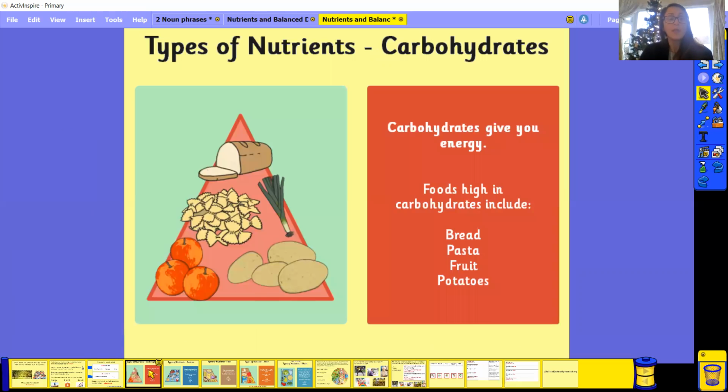So we have carbohydrates, okay? Let's say that again, carbohydrates. Brilliant. Carbohydrates give you energy, okay? Foods high in carbohydrates are foods like bread, pasta, some types of fruits, and potatoes. This is what gives you the energy to do things, okay? So if you eat a lot of carbohydrates, you have lots of energy, okay? You'll be able to do lots of things around your house, in and outside the house, okay?